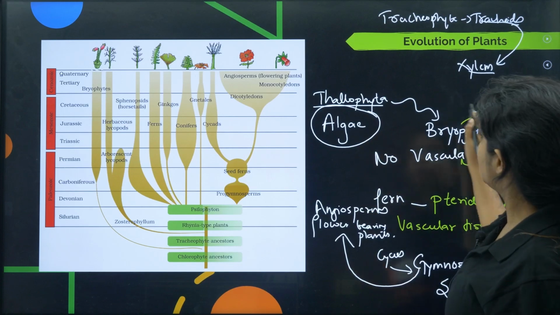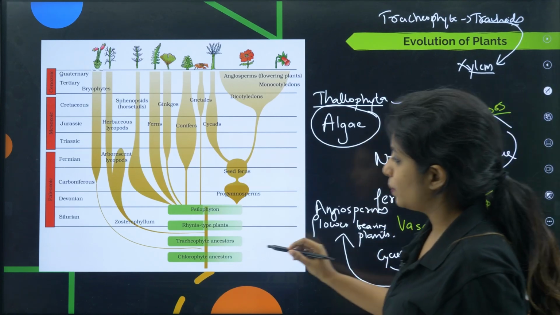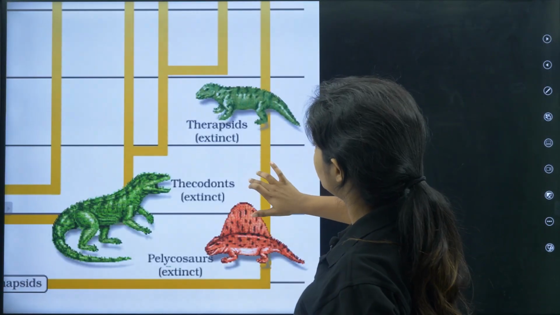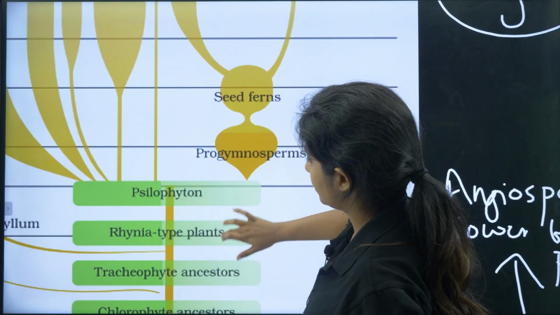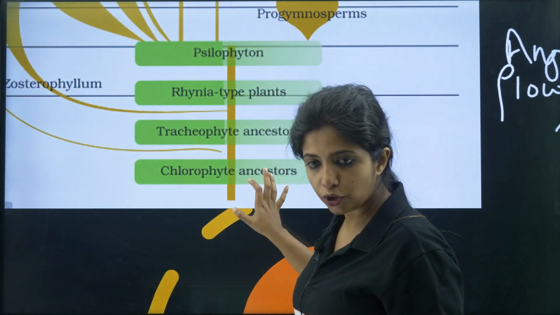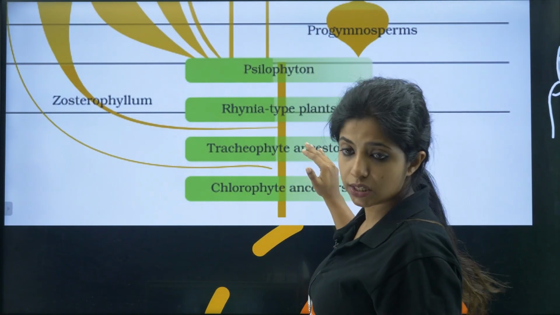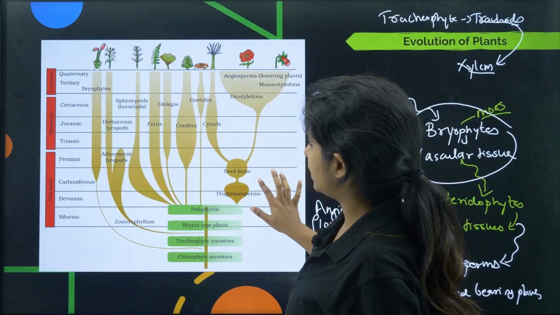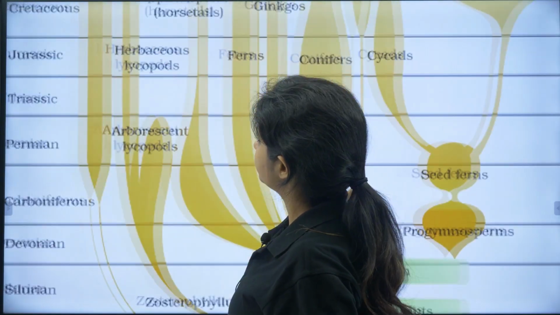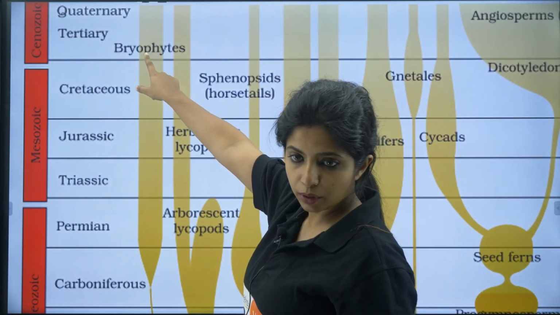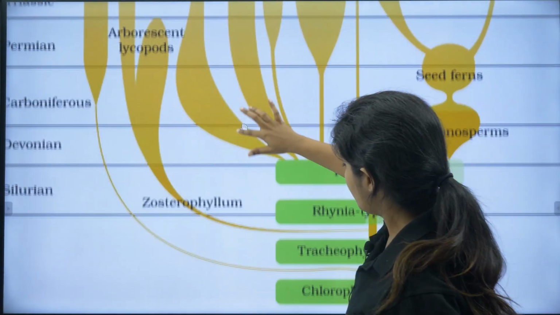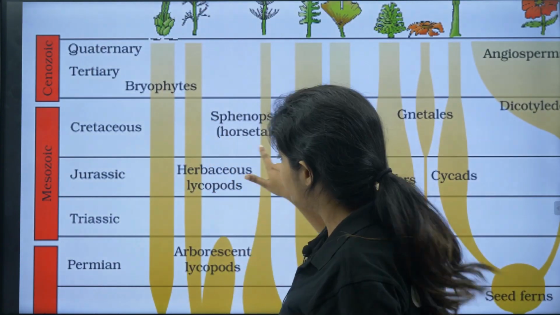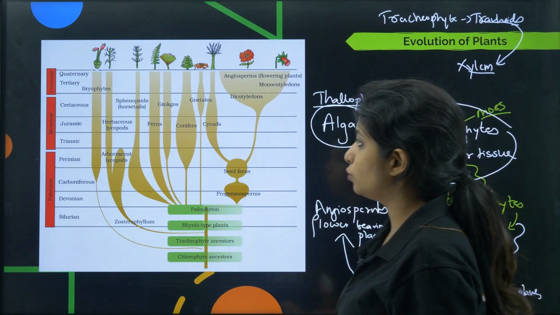But obviously you cannot skip the bryophytes. Can you skip the bryophytes? No. So basically from here you see a branch. Okay, from here you are going to see a branch. I am going to zoom in a bit. Okay, so you see chlorophyte ancestor, that means you are talking about algae, and then came tracheophyte ancestor, that means you are talking about pteridophytes. But over here in the middle there is one more thing, and that is bryophytes. Okay, so in this era what happened, children? Over here, from here bryophytes also came in the middle, and it has to happen. Obviously without bryophytes you cannot think of this thing to get completed, right?